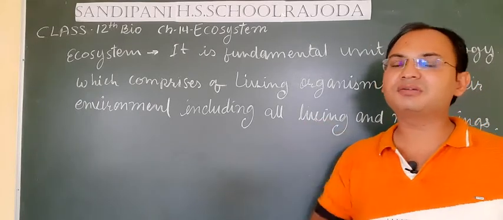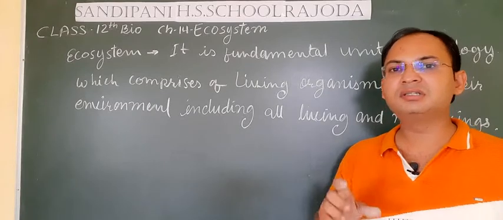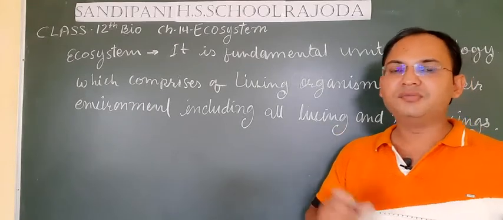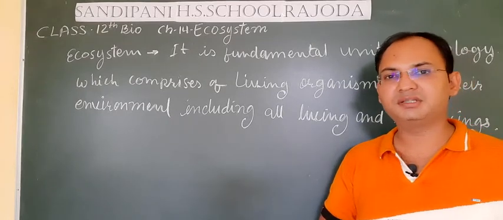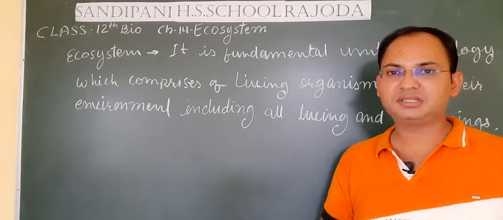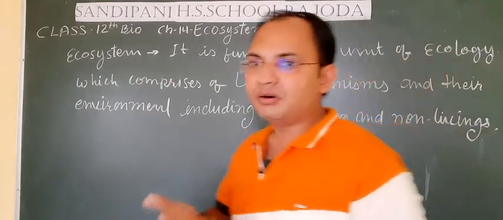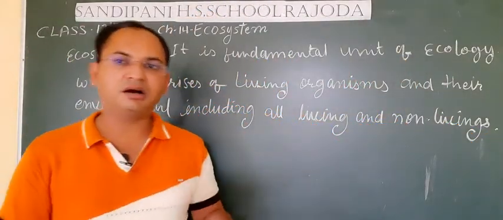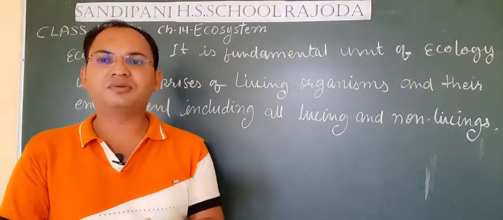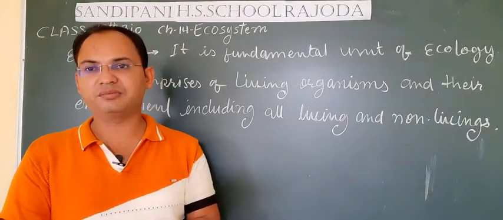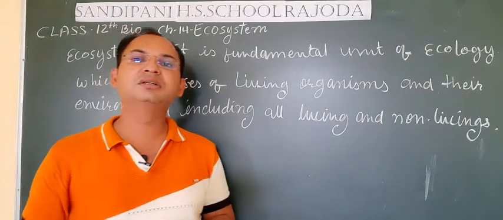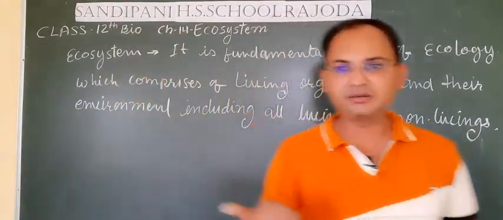That means many microorganisms can be present in a drop of water, which interact with the water, the gases present inside the water drop, temperature, light, all non-living things. The living things inside a drop of water interact with the non-living things in their environment. So we can consider a drop of water as an ecosystem.